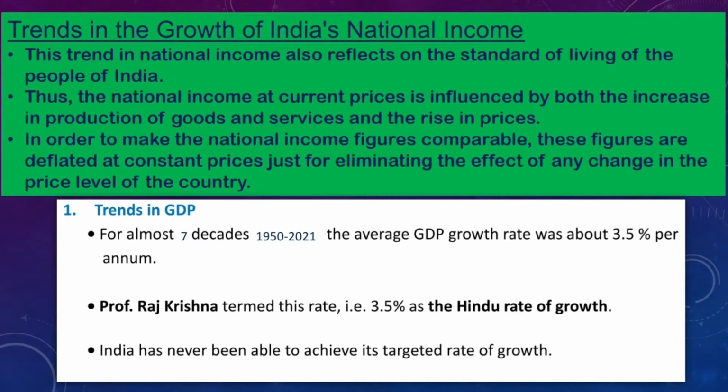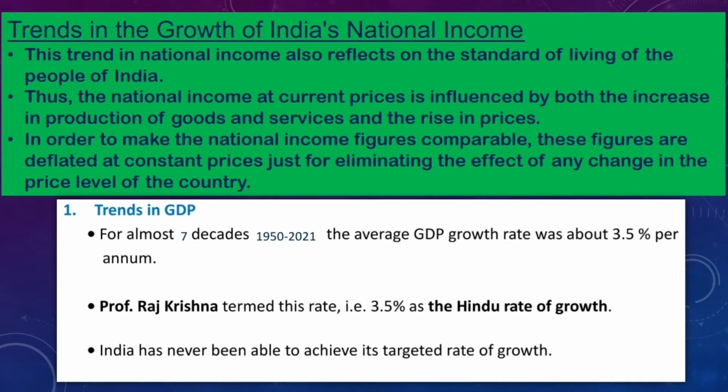Thus, the national income at current prices is influenced by both the increase in production and the rise in prices. There are two factors that affect the national income. One, the increase in the production of goods and services. Number two, the rise in prices. If the prices increase, automatically the national income increases, because the money value of all final goods and services is considered in the national income. So whenever prices increase, even if production does not increase, the national income will increase. But the main component we have to understand is that if national income increases by increasing the production of goods and services, that is the real increase.